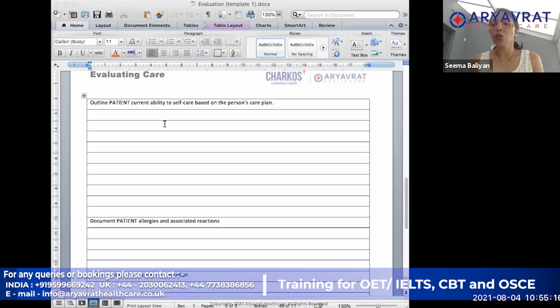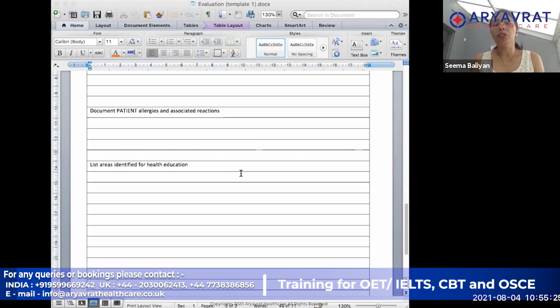So you will have to think about social, spiritual and family needs and write them over here. And for the list for health education, you will have to write more about the problems that you are anticipating he is going to have, and how you can make the patient more comfortable. These are the only two sections which are slightly different, but we can discuss that when you are coming for the face-to-face training.